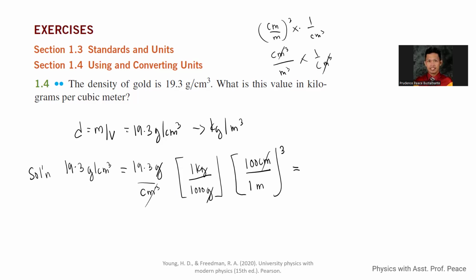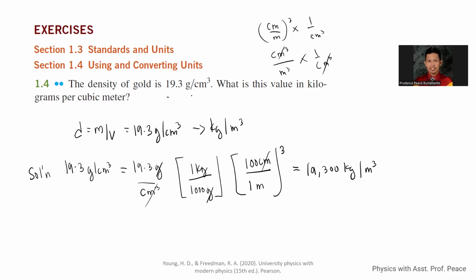To do our calculations, we have 19.3 multiplied by 100 cubed, and we divide this by 1,000. So our answer is 19,300 kilograms per cubic meter.